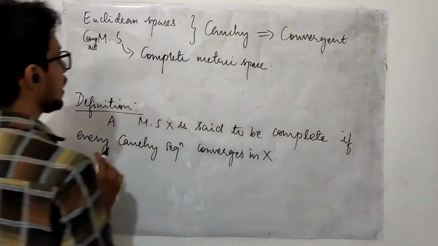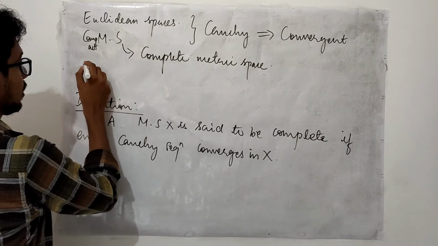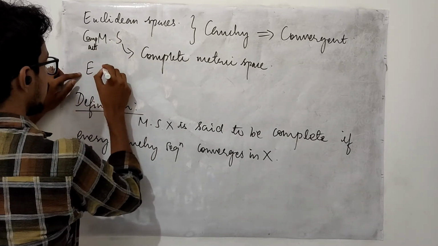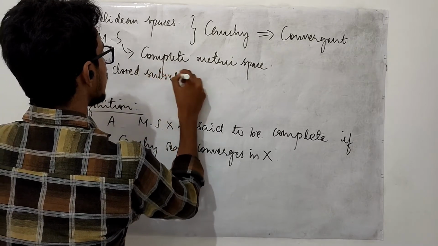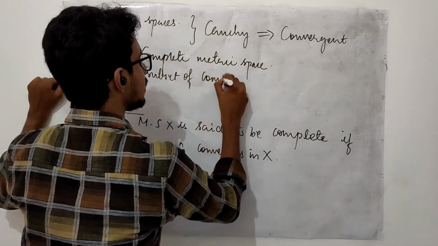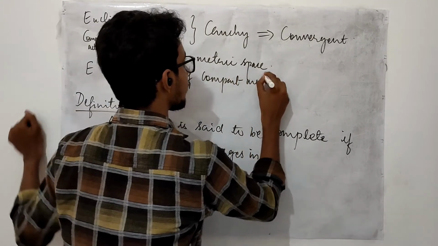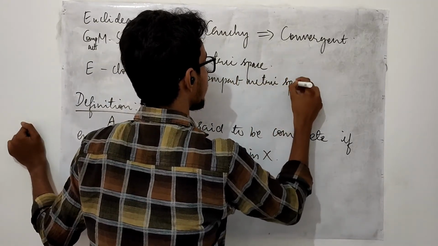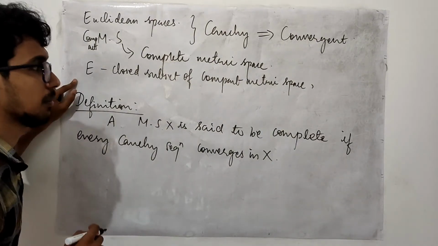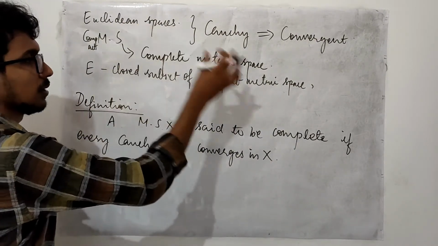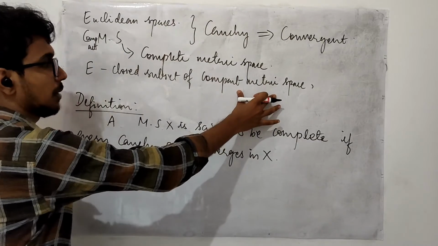And if you take any closed subset, let me take E to be a closed subset of a compact metric space, this also becomes a complete metric space with the same metric that is defined on this compact metric space.